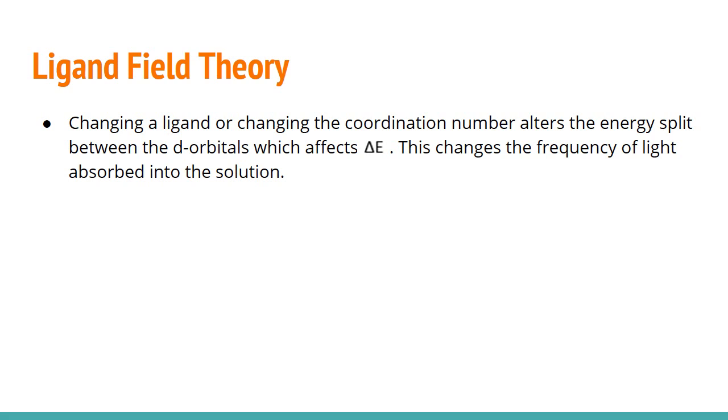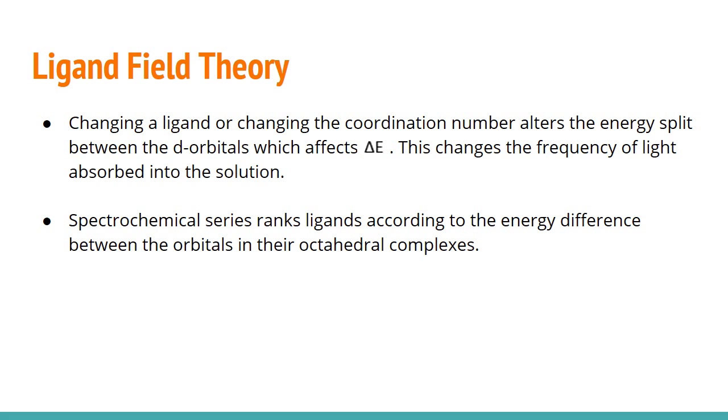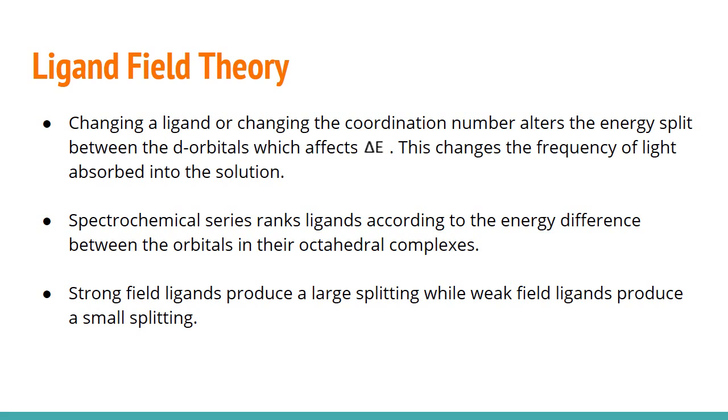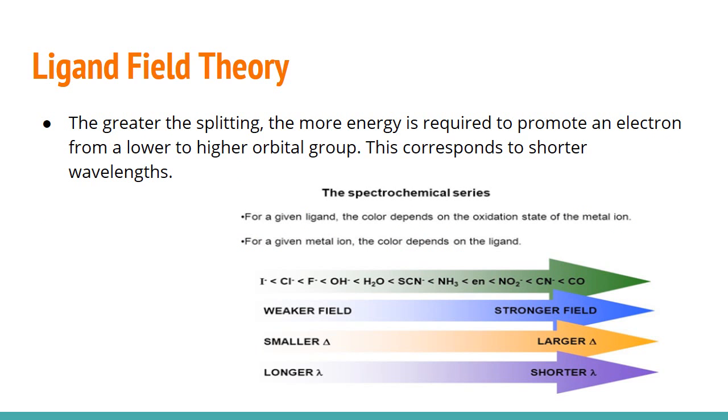Changing a ligand, or changing the coordination number, will alter the energy split between the d orbitals. This will change the energy difference between the two orbitals, which will also change the frequency of light absorbed into the solution. The spectrochemical series ranks ligands according to the energy difference between the orbitals in their octahedral complexes. Ligands producing a large splitting are called strong field ligands, and ligands which produce small splitting are called weak field ligands. The greater the splitting, the more energy is required to promote an electron from a lower orbital to a higher orbital. This corresponds to shorter wavelengths.